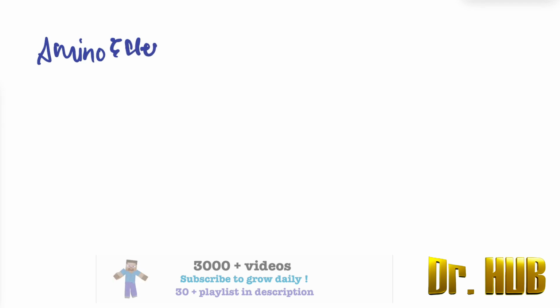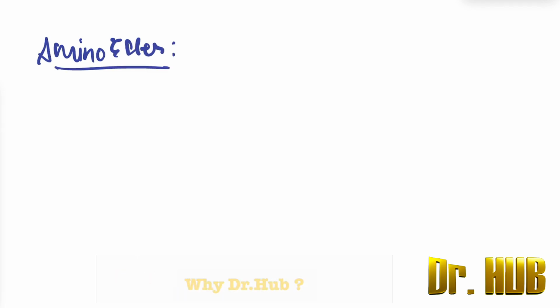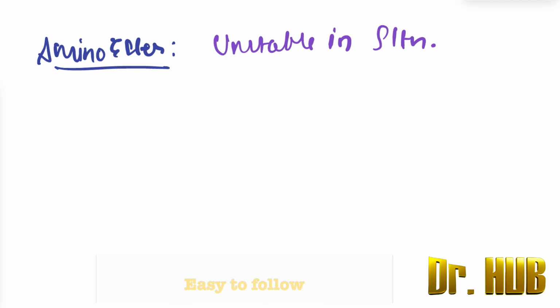The amino ester, looking at the stability of it, is relatively unstable in solution. And what about the metabolism?